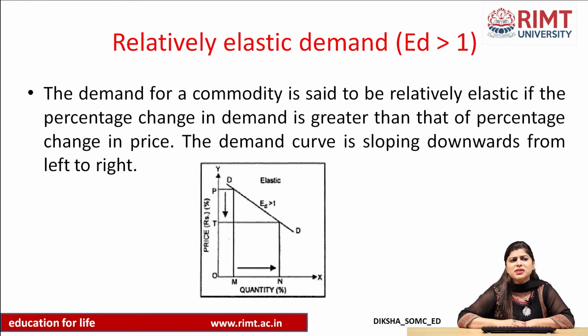The best example I can give you is gold. Generally, when the gold price decreases just a very little bit, people are very eager to buy gold. They rush out and purchase the gold, and keep it in lockers, either in the form of biscuits or any other form. So in that case it is relatively elastic demand, and the elasticity of demand will be greater than 1. It is also called elastic demand.